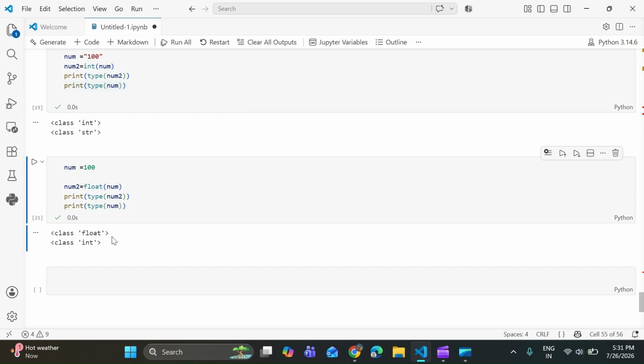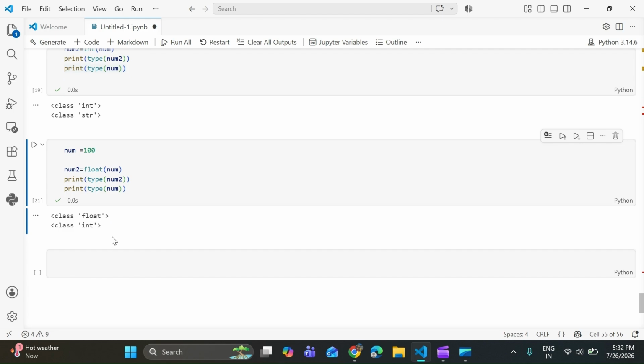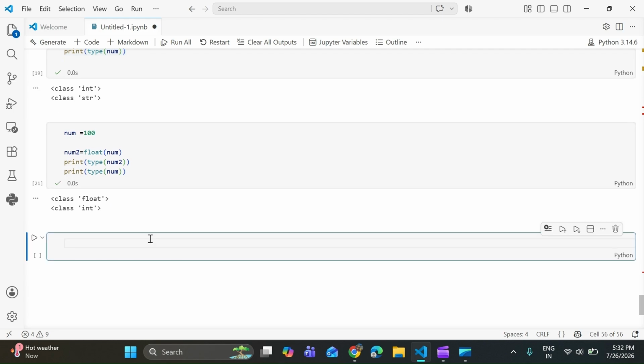In the same way, we can convert list to tuple. A real life example: let me show you. Imagine you are creating a registration form. The user's age is entered like this: age is equal to input.